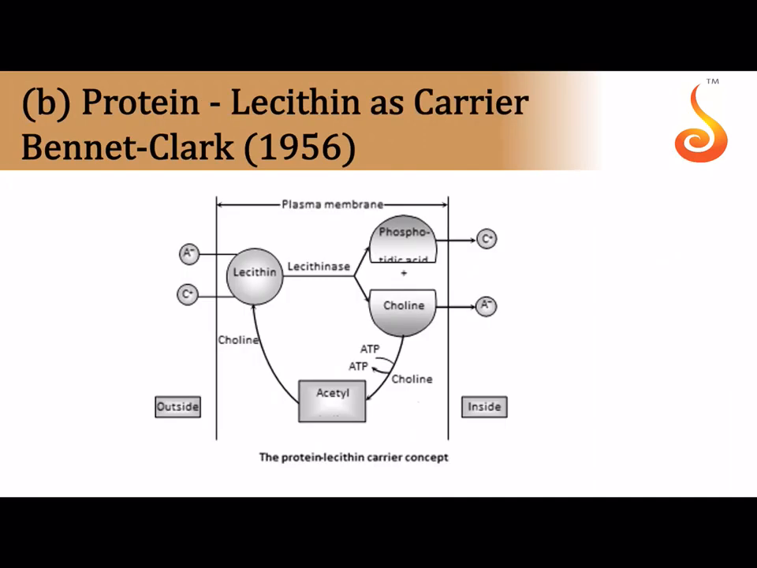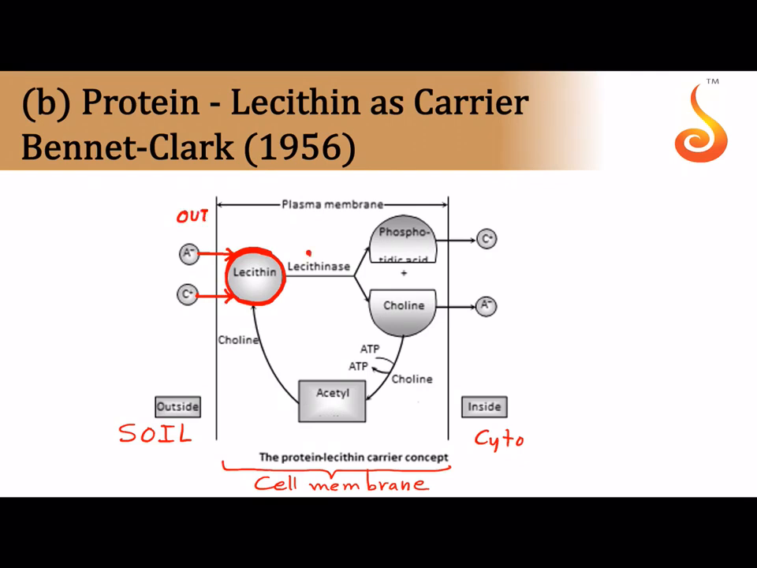Okay, now the protein lecithin as a carrier. Now again, this is outside, this is the soil, and this is inside, this is the cytoplasm, and this is the cell membrane of the root cell. So you have to imagine how an ion is transported from the outside to the inside. There will be a special phospholipid in the plasma membrane that is called lecithin, which has the ability to bind to both anion as well as cation. But it is found towards the outside of the membrane, isn't it?